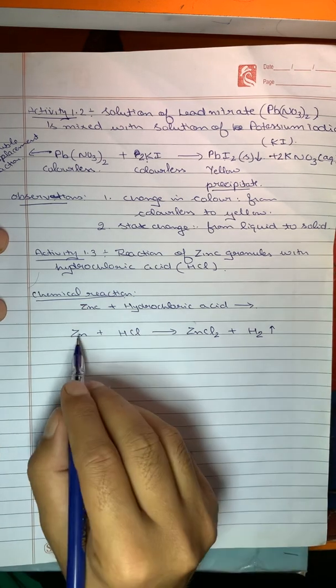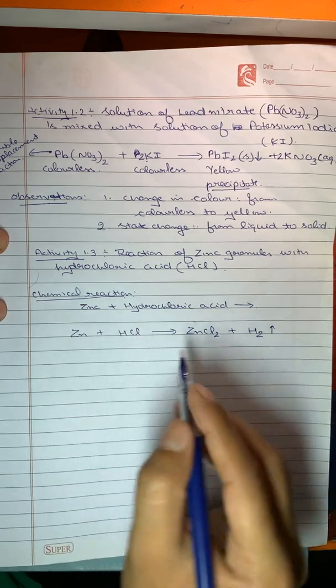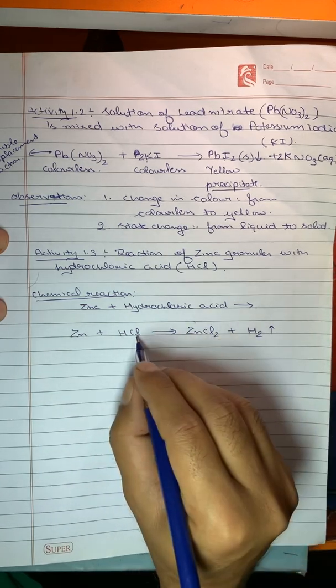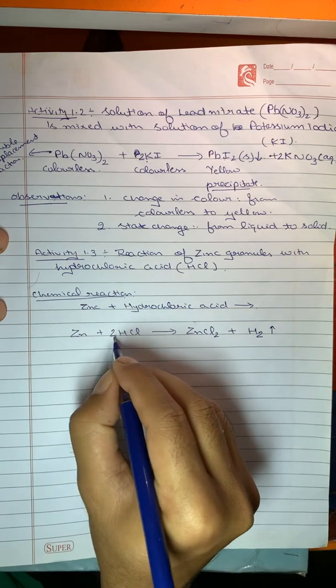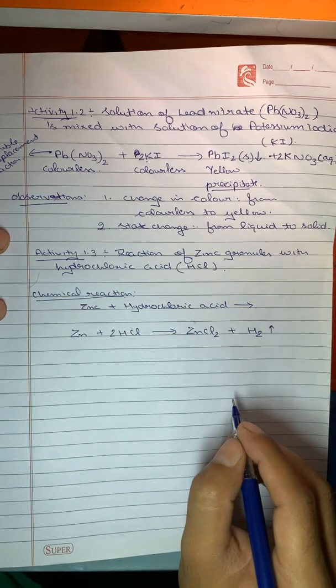Now balancing: the number of zinc atoms is 1 on both sides. Chlorine is 1 on the reactant side and 2 on the product side, so I will place 2 in front of HCl. Now hydrogen becomes 2, and hydrogen on the product side is already 2. Now the reaction is balanced.